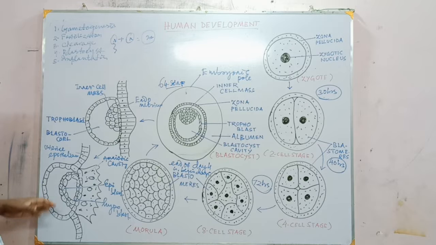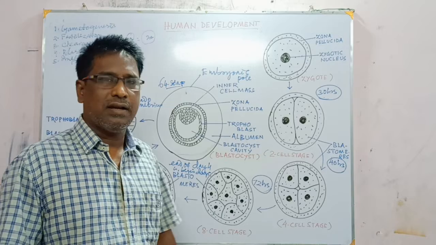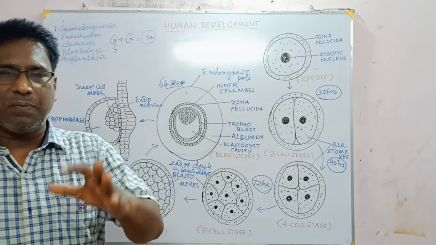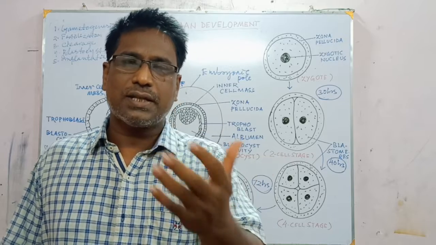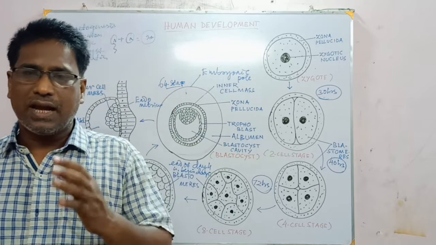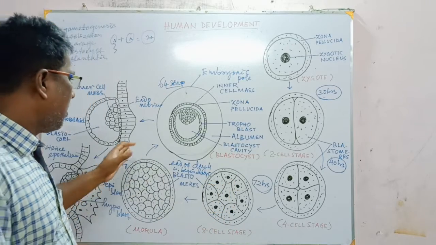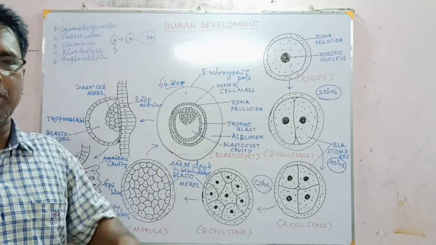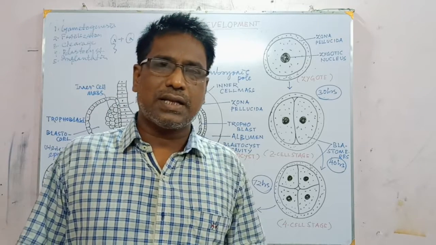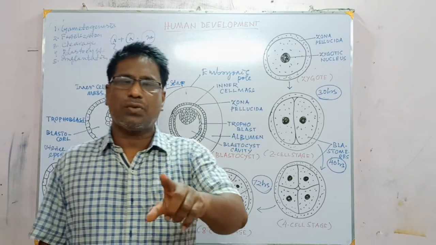So, in this way, the implantation of the fertilized egg occurs in the wall of the endometrium, and then it is followed by the next stage of development, that is gastrulation. Soon after implantation of the blastocyst, the blastocyst gets converted into another developmental stage, the gastrula, and such a process is called gastrulation.